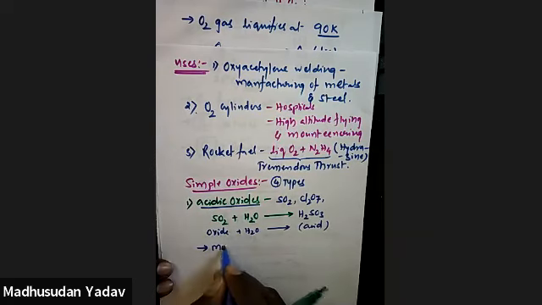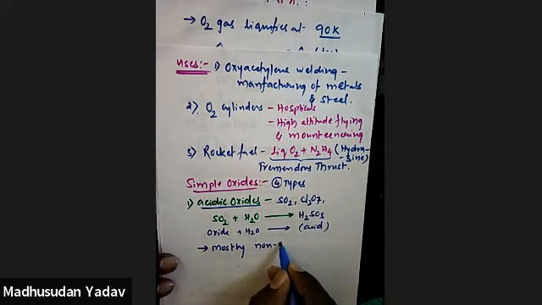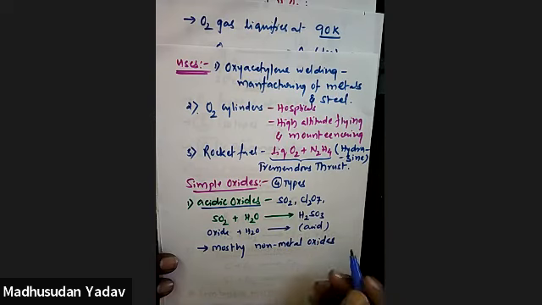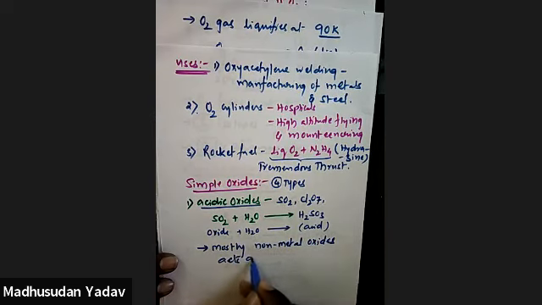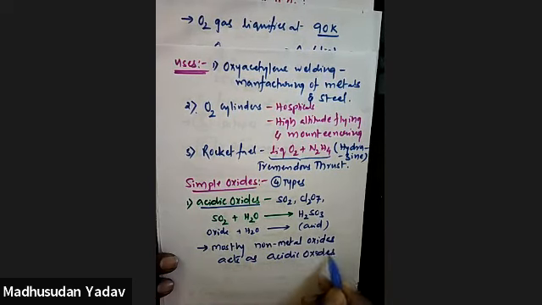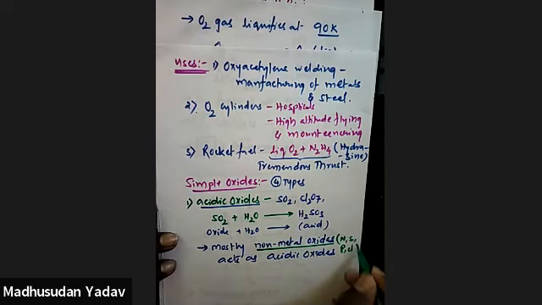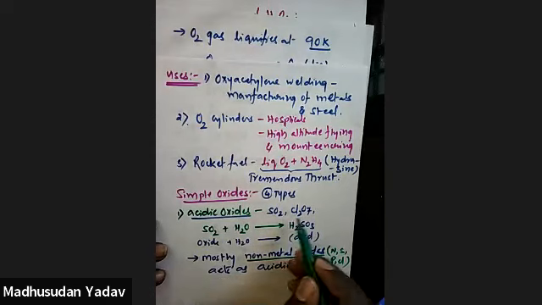So what type of oxides act as acidic oxides? Mostly, remember, non-metal oxides act as acidic oxides. Non-metal examples are mainly nitrogen, sulfur, phosphorus, chlorine. Look at this: SO2, Cl2O7.